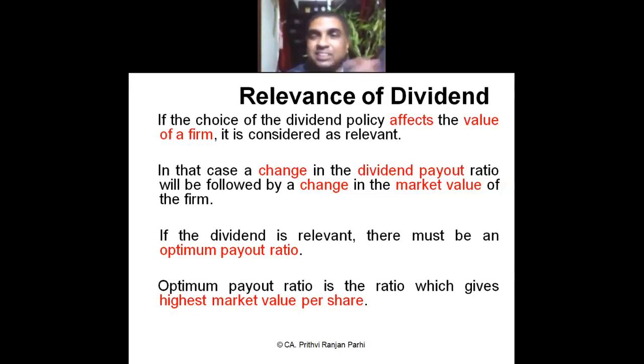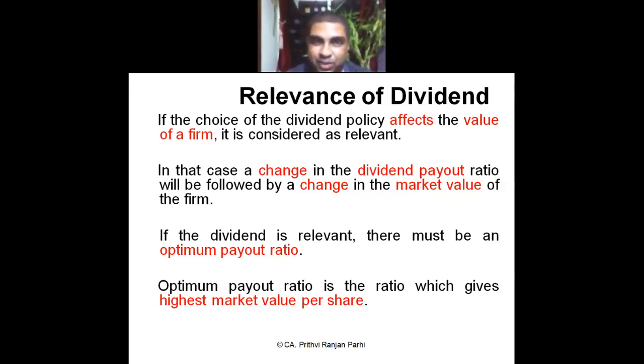If dividend is relevant, then we have to very carefully decide the payout ratio. If you are saying it is irrelevant, then it doesn't matter; any payout ratio will do. And when I say dividend is relevant, we have to arrive at something called the optimum payout ratio. Optimum payout ratio means the best payout ratio, the payout ratio at which the market value of the share is highest.